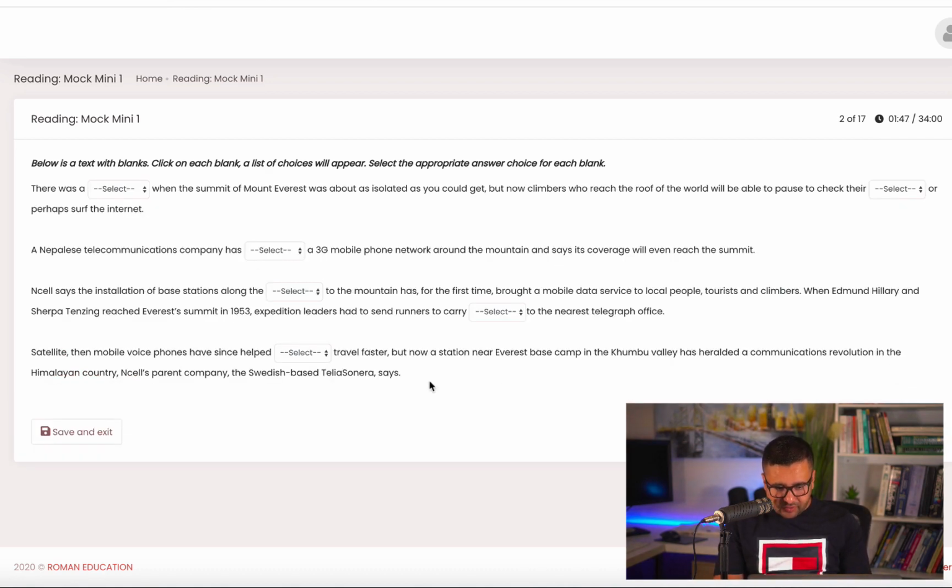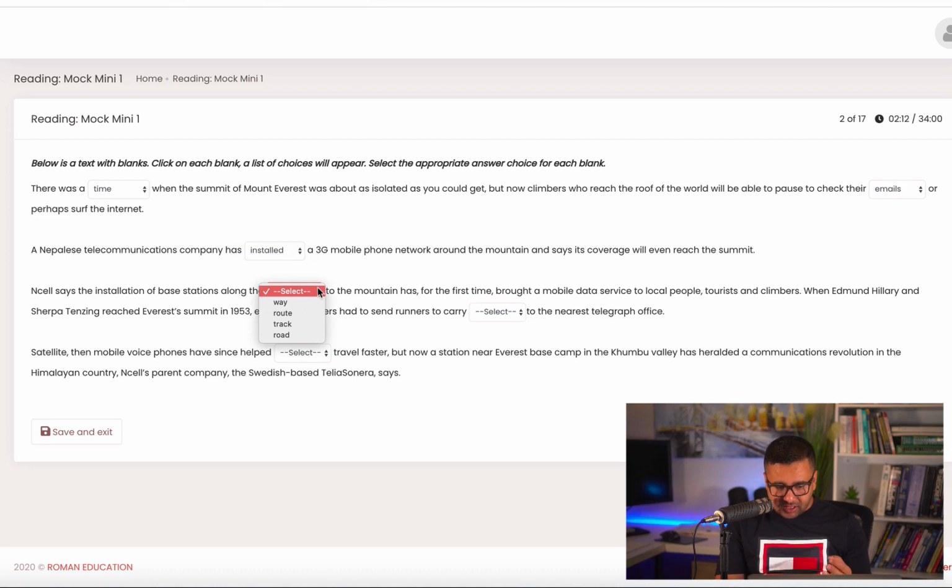The second one, "there was a time", is a collocation. The next one is "to pause, to check there, or perhaps surf the internet." Out of all of these things, the thing that is related to the internet is emails, so that's the one I'll select here. "A Nepalese telecommunications company has", and because it's equipment, I'll go with the word installed.